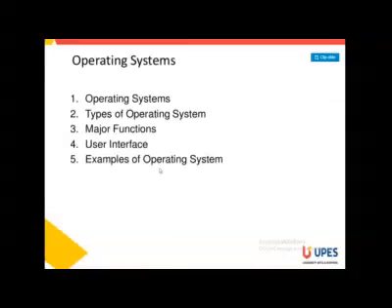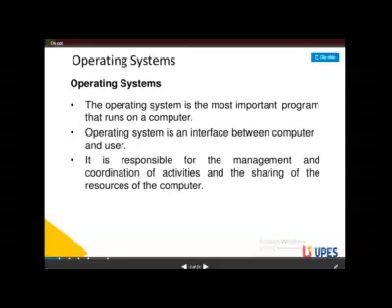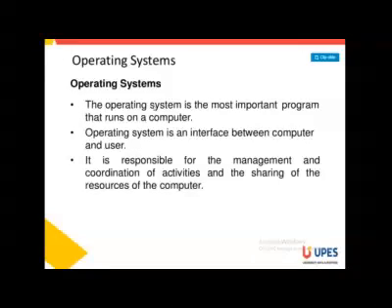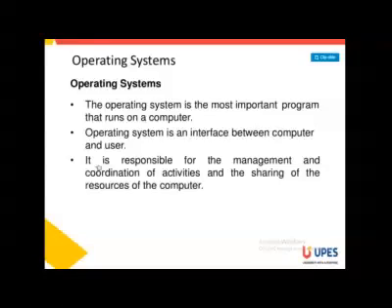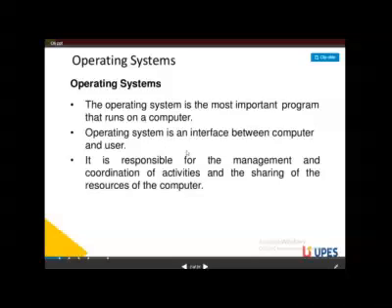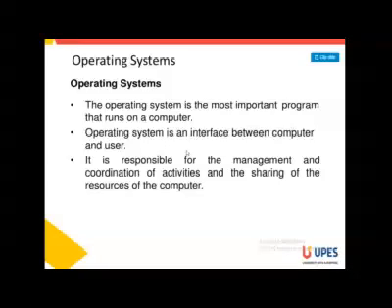So let us start with the first. What is the meaning of operating system? The operating system is the most important program that runs on a computer. The operating system is an interface between computer and user, and it is responsible for the management and coordination of activities and the sharing of resources of the computer. So the operating system is the main part of a computer system. It is very useful software for controlling and handling all the operations of all the software and hardware components.